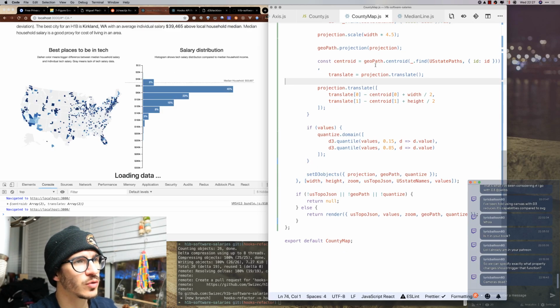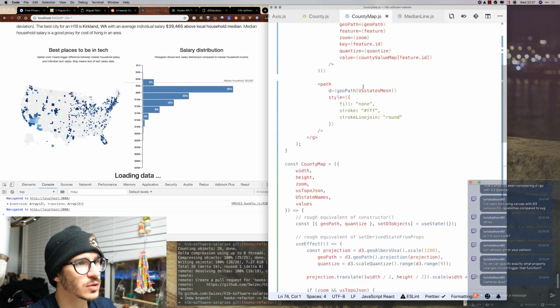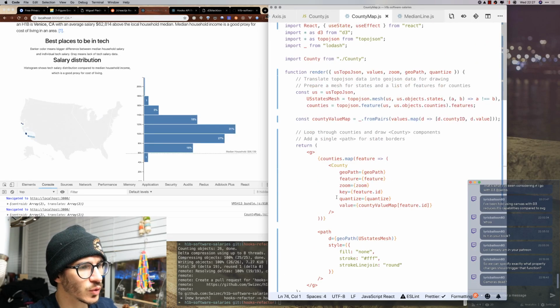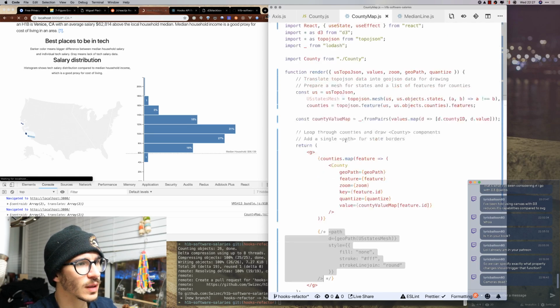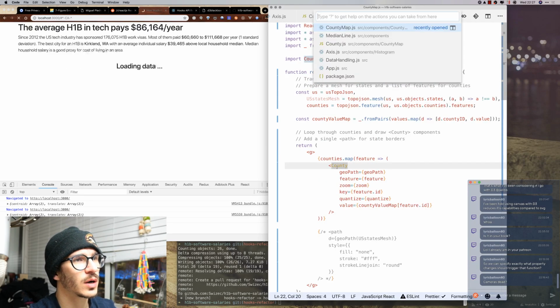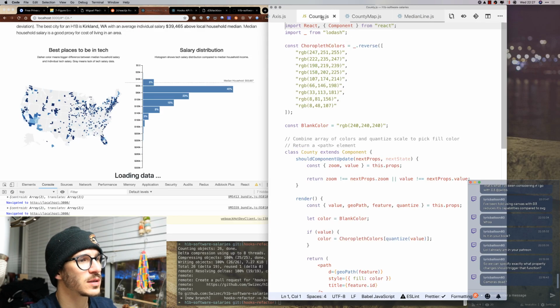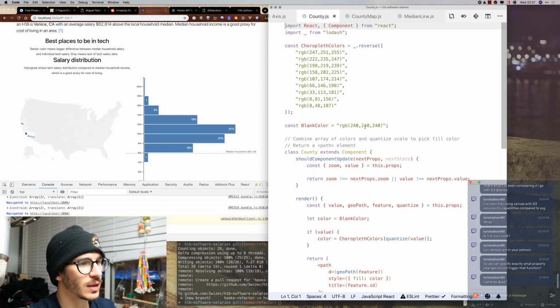And just to show you what I mean, let's try something. We're going to not render this path. So we're going to move that, and we're going to go into our counties. So that's this one. And the county, as you can see, is just rendering stuff. It doesn't know anything about anything.